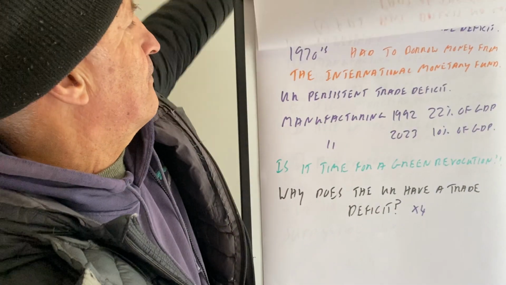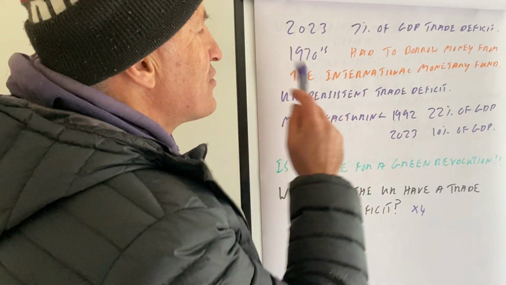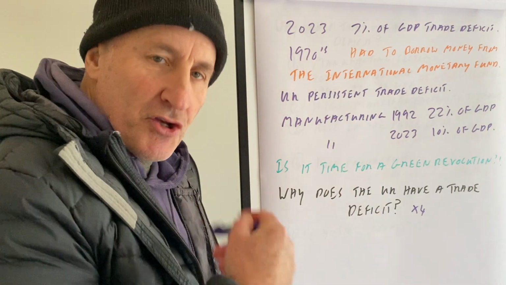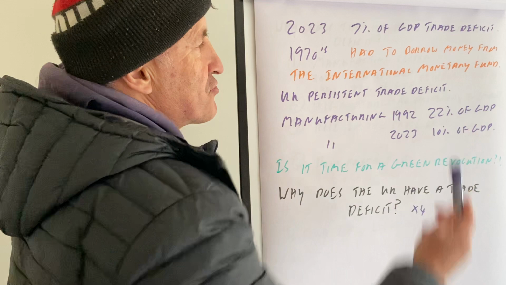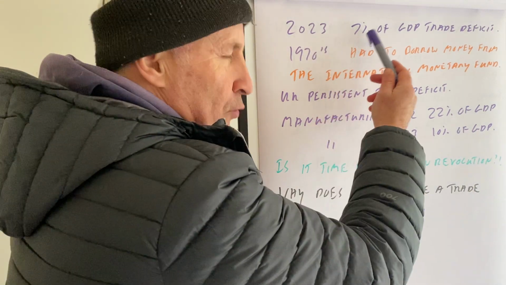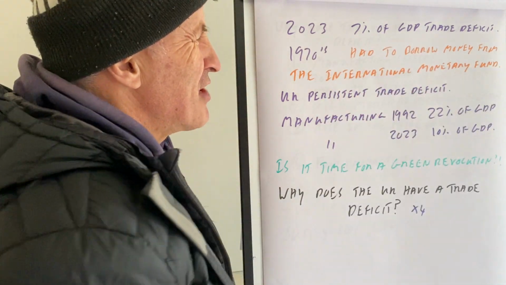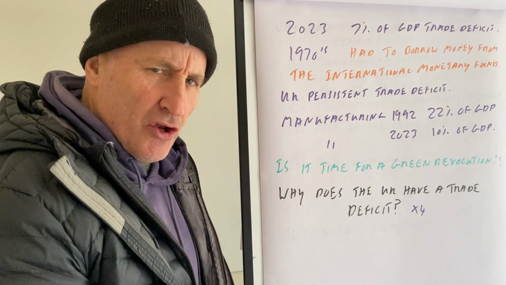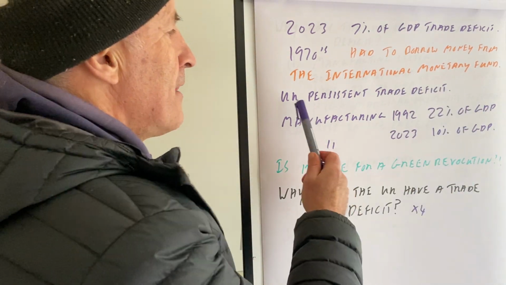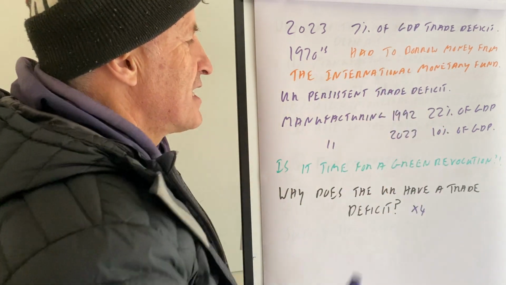Okay. In the 1970s, for example, because of our trade deficit, we had to go out and borrow money from the International Monetary Fund. But right now, we're sort of getting into that sort of territory a little bit, I think. 7% of GDP, this is pretty scary. We've also got large levels of national debt. The UK has a persistent trade deficit.